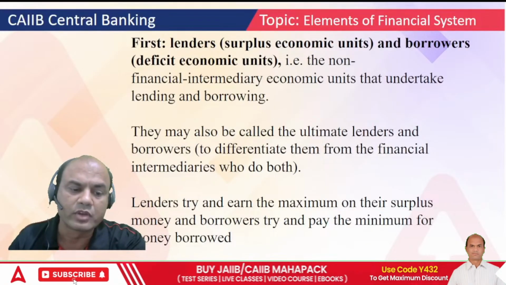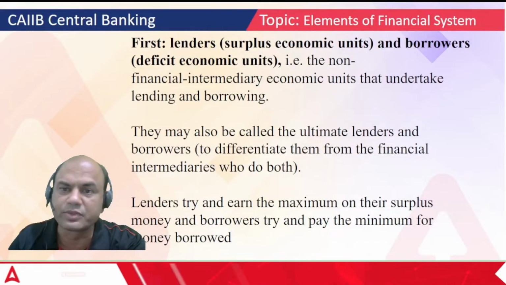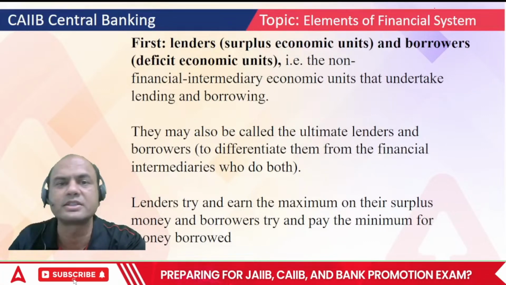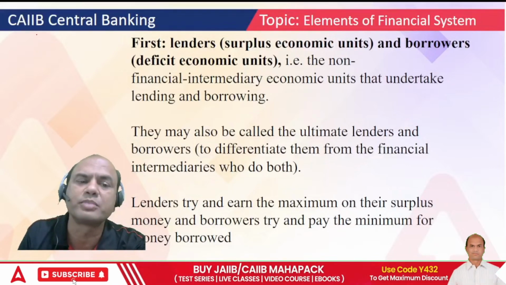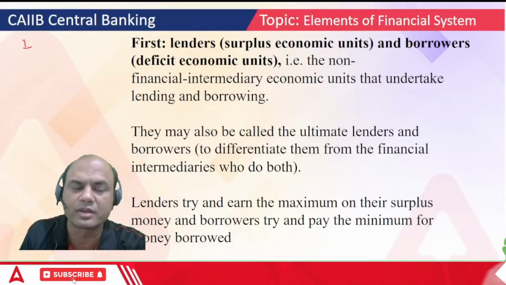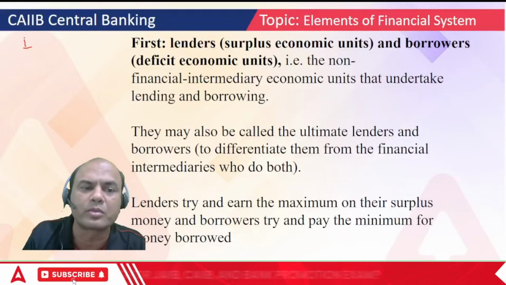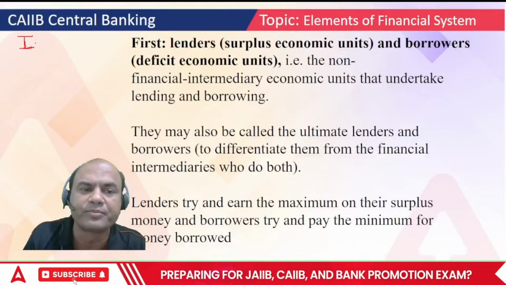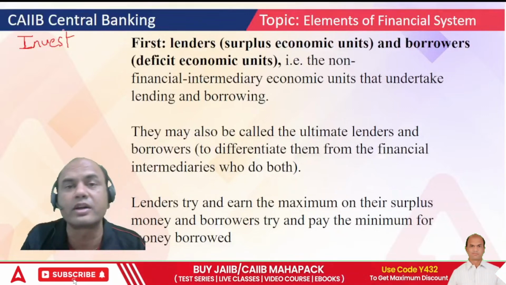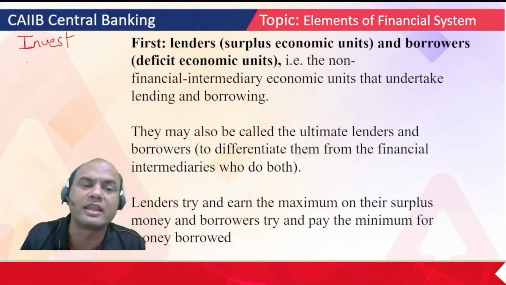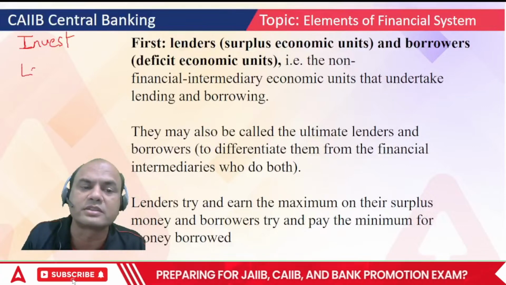Okay, so what are the elements of financial system? Firstly, what is the financial system? Financial system means everyone. There are certain persons who invest. Suppose I am a normal investor, I'll invest either in shares or in banks or anywhere, isn't it? And then there are takers, loan takers, right?